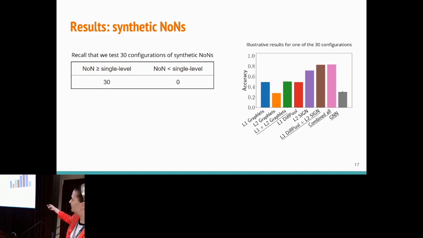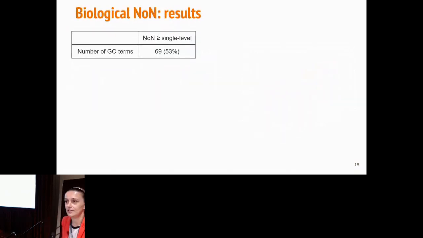Just to give you an idea, this is the best NON approach. This is the best level 2 approach. So just to give you an idea of the level of improvement. For biological data, for real data, we study 131 GO terms after lots of data filtering. And for each of those GO terms, we try to predict whether a given set of proteins has or doesn't have that GO term. So we report results per GO term. And of all the 131 GO terms, for 69 of them, or 53%, at least one of the NON approaches beats all single level approaches. So it's not always the case that NON wins, and that's fine.